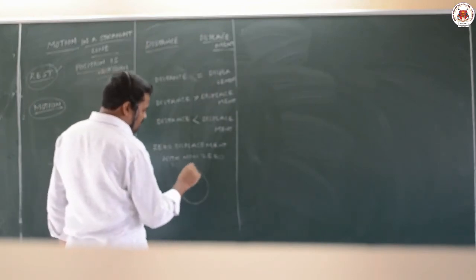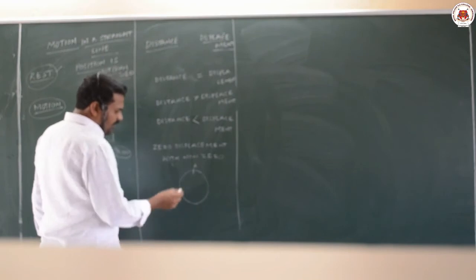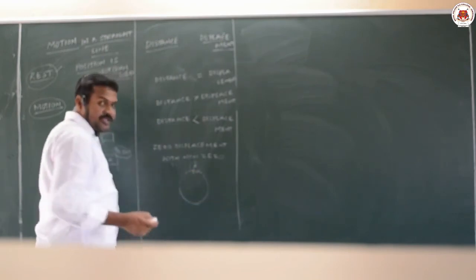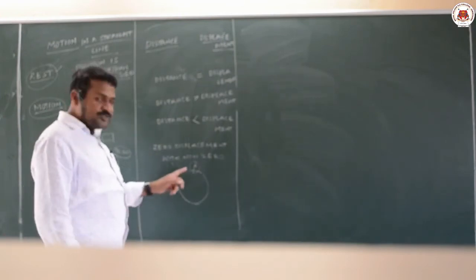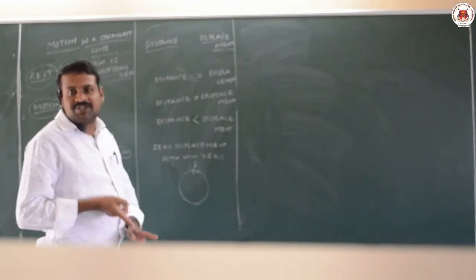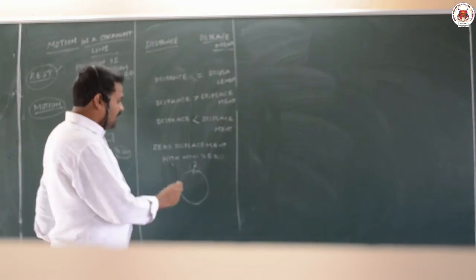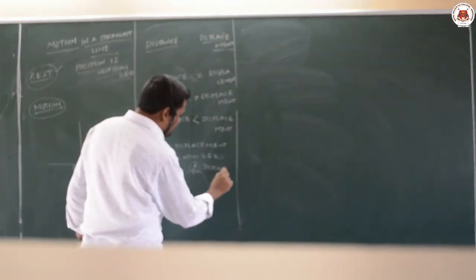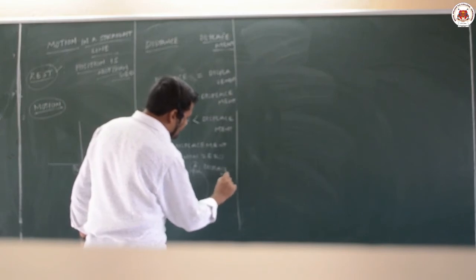A body starts at point A, completes one complete revolution and reaches point A, the same point. Its initial position and final position are the same. Therefore, displacement is 0.